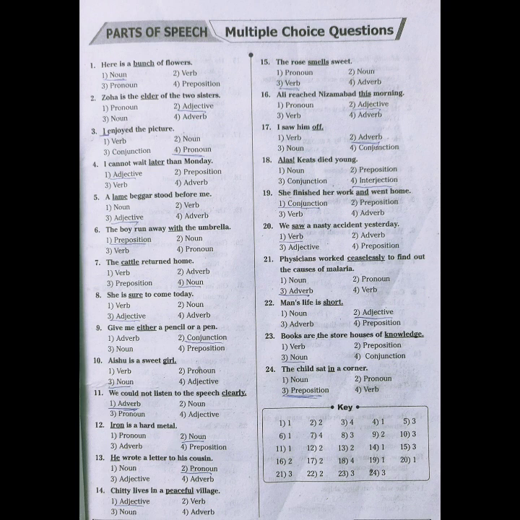Now come to the 18th one. Alas, kids died young. We know that alas, horror, all of these words are nothing but interjections. Therefore the choice 4, interjection, is the correct answer for this 18th one.